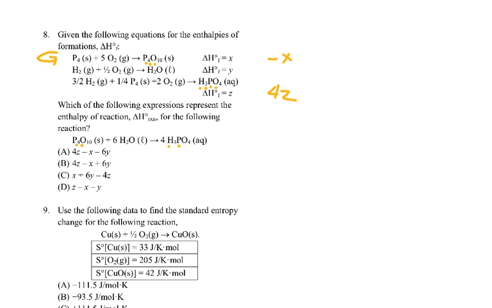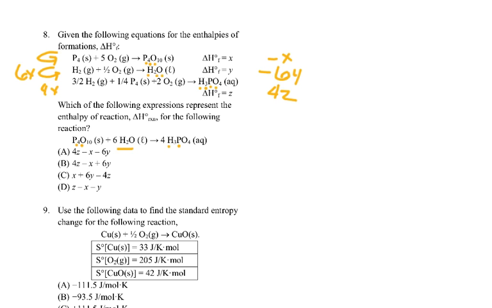I've got H2O, and I'm going to need H2O on the left-hand side, so that means I'm going to have to reverse this one. And when I reverse it, I need 6 of these. There are no other waters in these equations, so they're not going to come from someplace else. So I'm going to need this equation reversed and 6 times. So instead of y, it's going to be negative 6y.